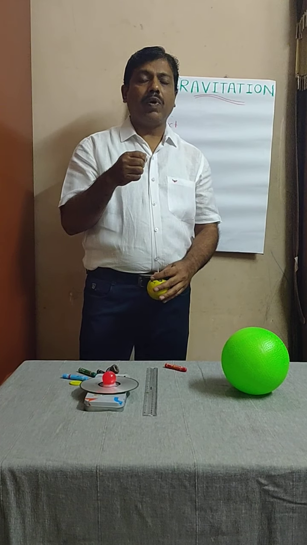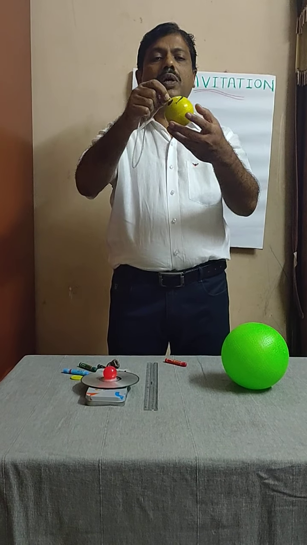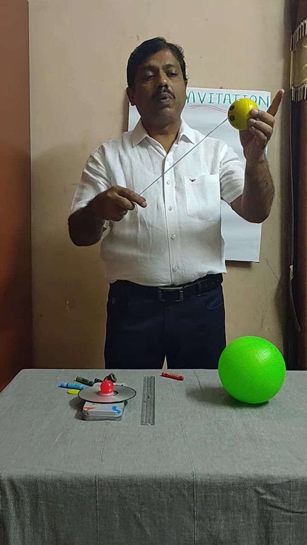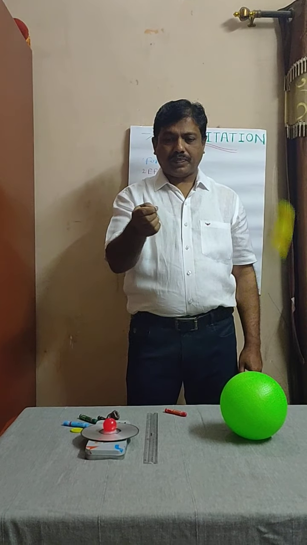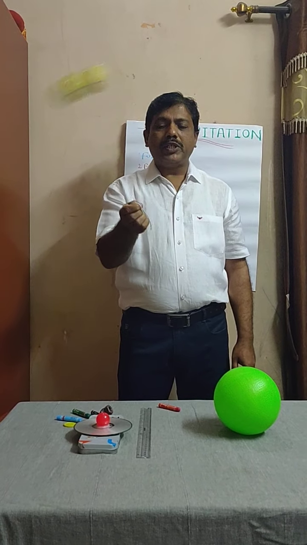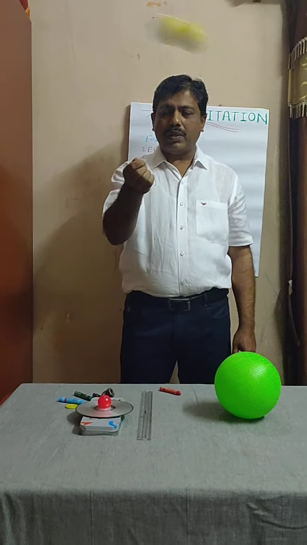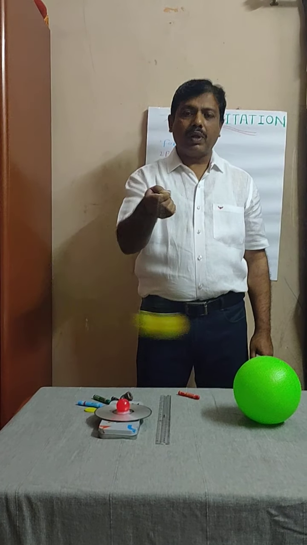It is a simple activity. What you have to do, you have to take a thread and tie one end to a stone or a ball. I have here taken a ball. Now you have to start the activity. You have to just rotate this ball like this. When you are rotating this ball like this, you must have understood that it is moving along a circular path. If it is moving along a circular path, then it means that it is performing which motion? A circular motion.